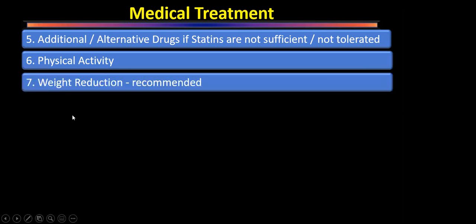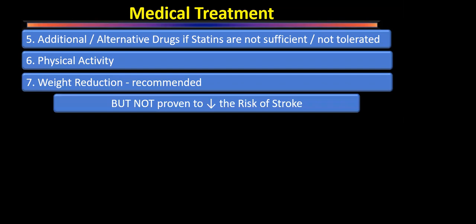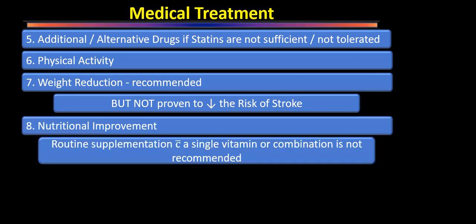We have to increase physical activity, and it is recommended to decrease weight. These are all class 1 recommendations. But again, it is not proven that weight loss decreases the risk of stroke. This is again an MCQ point: only reduction of cholesterol has been proven to cause a reduction in stroke risk in randomized controlled trials. Weight loss and similar measures are not proven.